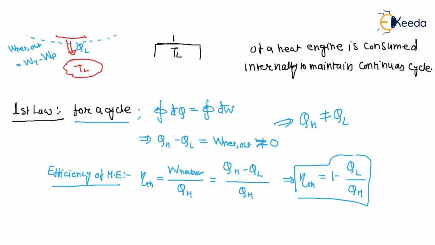So QL will never equal 0. So QL by QH is always a positive quantity, greater than 0. If this is greater than 0, then the thermal efficiency of the heat engine is always less than 100%. It is never equal to 100%, right?